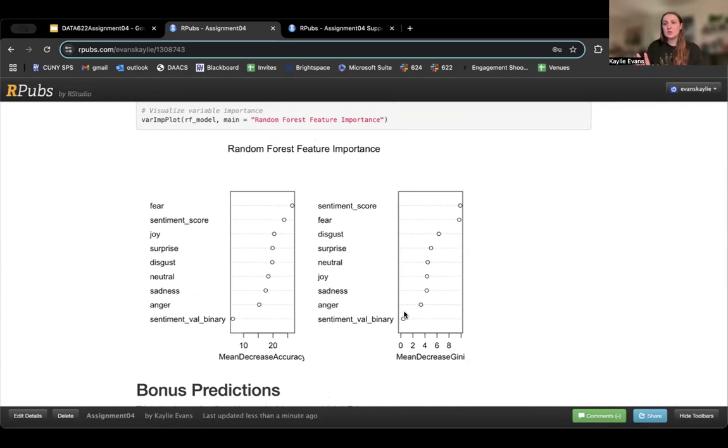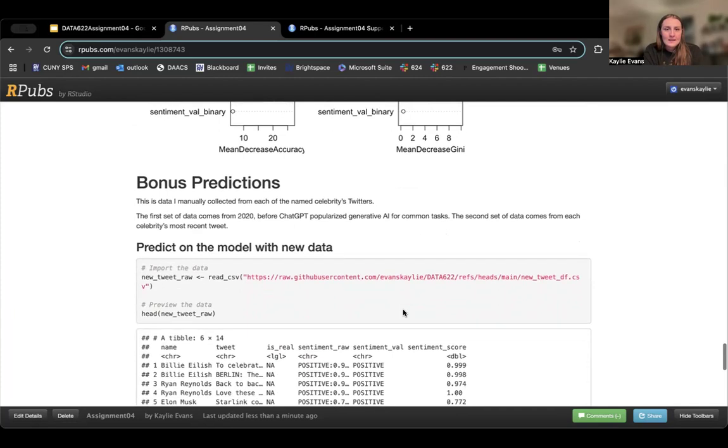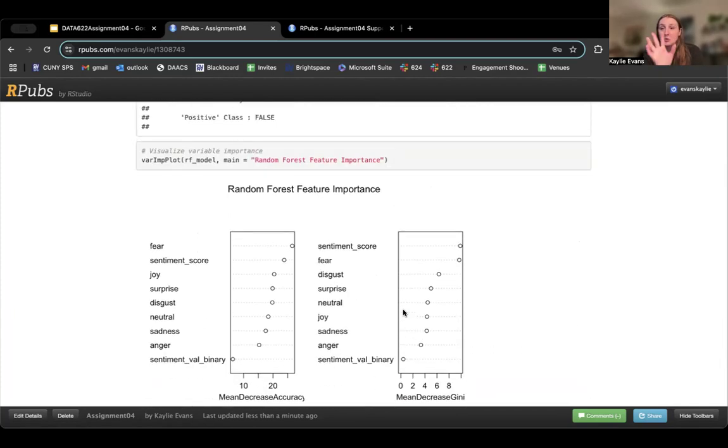They just had a lot more to do with whether or not a tweet was flagged as true or false. So things with fear, it's very polarizing. So something with fear, maybe you should think, is this an AI tweet? That is kind of what these graphs are trying to talk about. And that is it for the actual predictors.